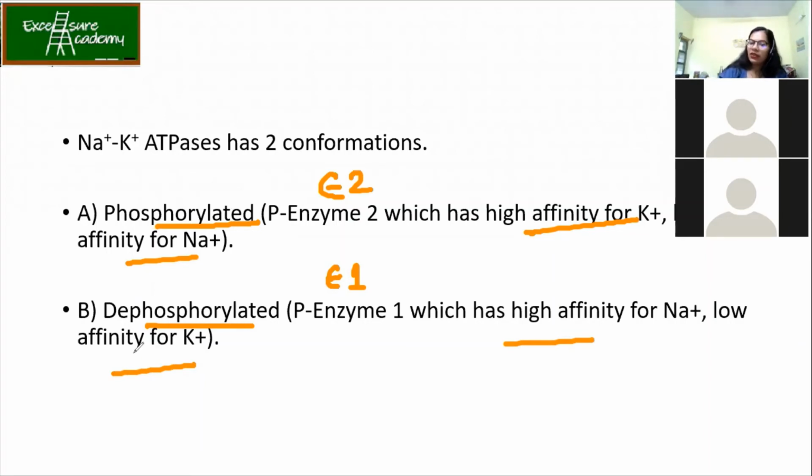Okay, so what does it mean over here? See, over there it was only Ca2 plus, correct? So over there, the phosphorylated and dephosphorylated states were explained in terms of ATP. Time is running out. So it was explained in terms of ATP, whether it has high affinity for ATP or ADP. In this case, it is explained with respect to K plus and Na plus. Okay.